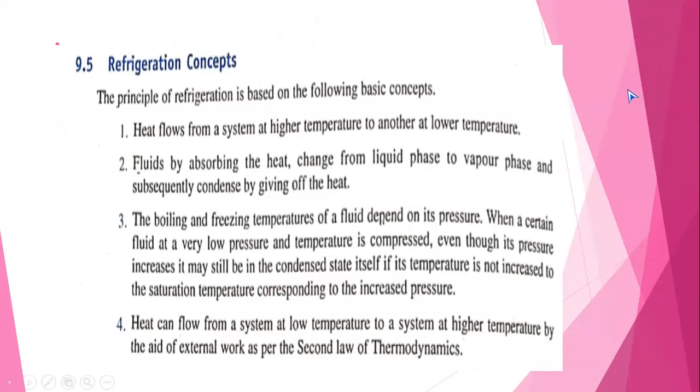When you circulate the refrigerant in the evaporator and condenser, the pressure of the freon increases and decreases. Due to that, the temperature increases and decreases. Next, the boiling and freezing temperature of the refrigerant depends upon the type of condenser and compressor you use in the refrigerator.